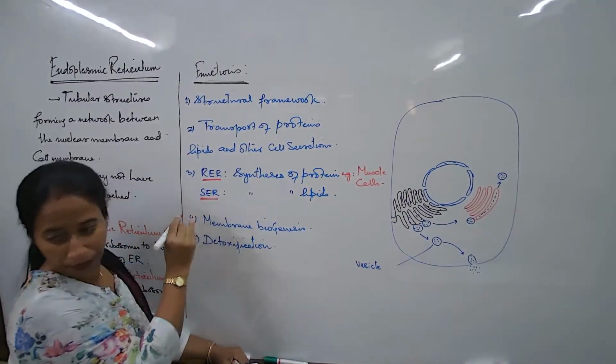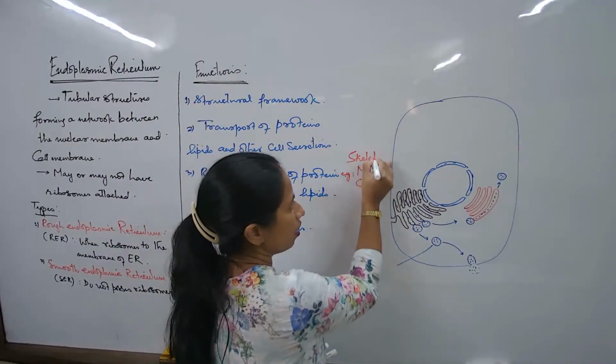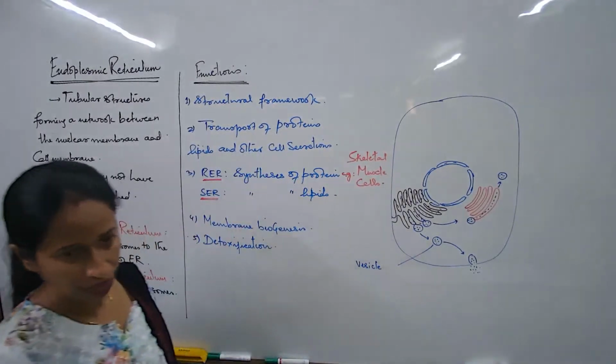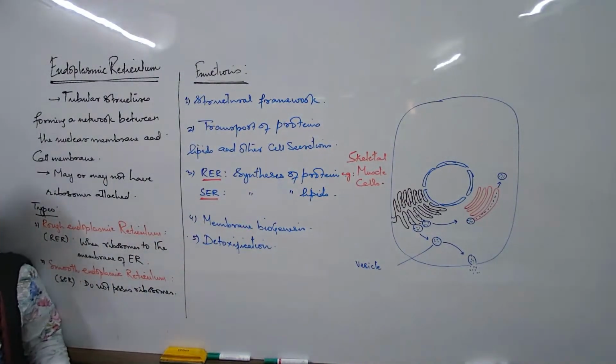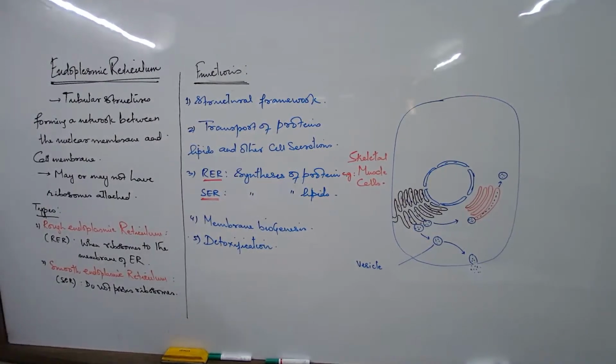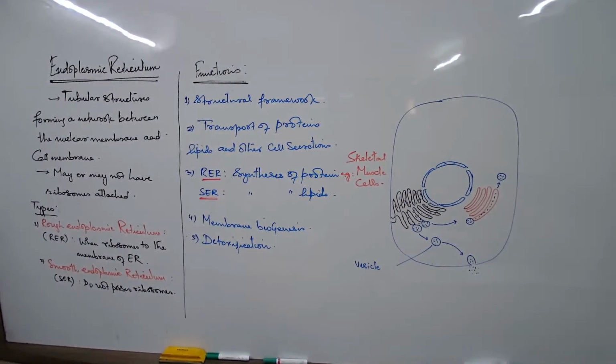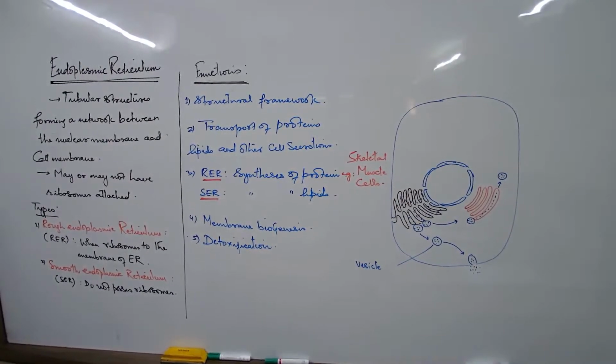Then what about SER? In what kind of muscle cells? Skeletal, I said. Muscle cells also you can write, but skeletal would be very specific to write down. Three types of muscles, have you come across ever? Okay, you learn here. When we talk about the three types of muscles, one type of muscle which makes our hands and face and legs, these are attached to bones directly. So that's why we say skeletal muscles. In this type of muscle cells, the number of RER is maximum because so much protein is required. Every minute, every second, we are contracting these parts of our body.